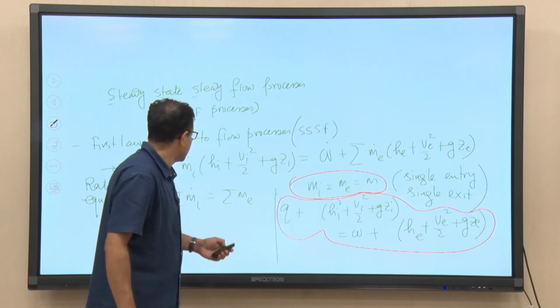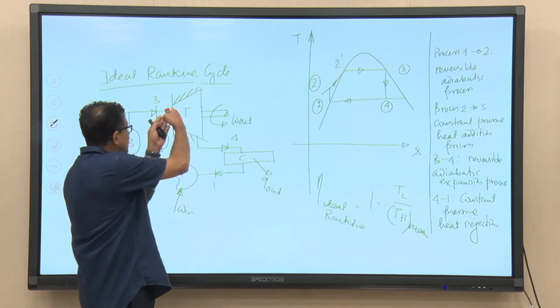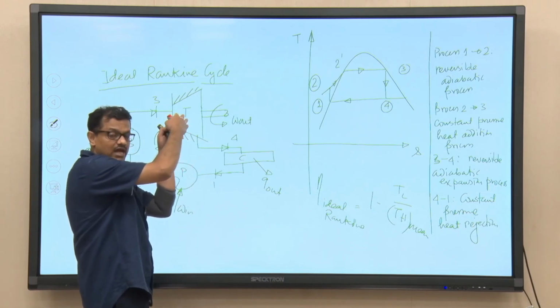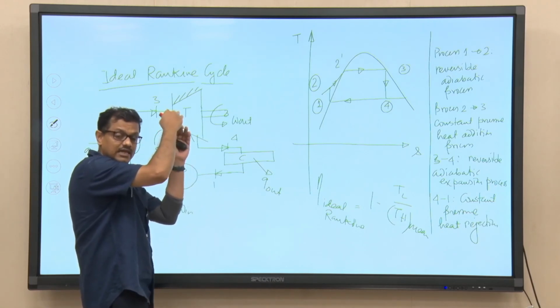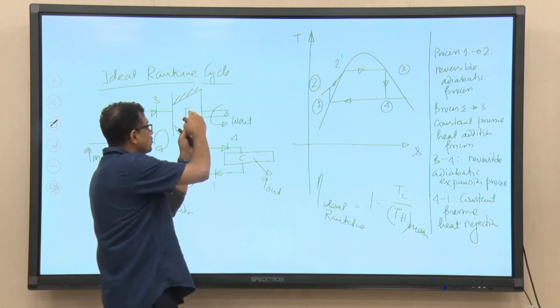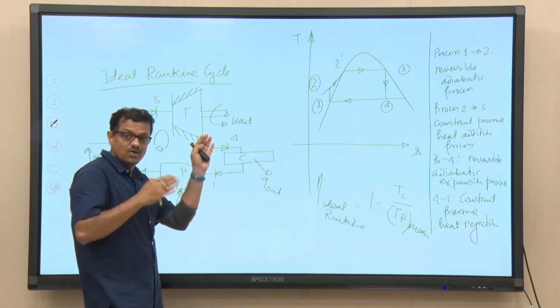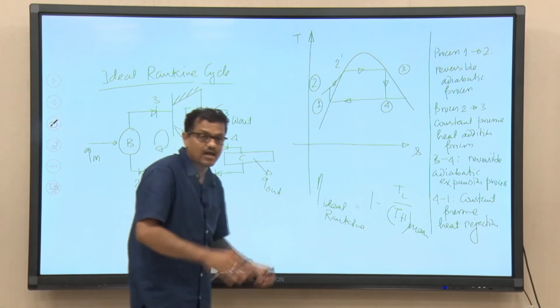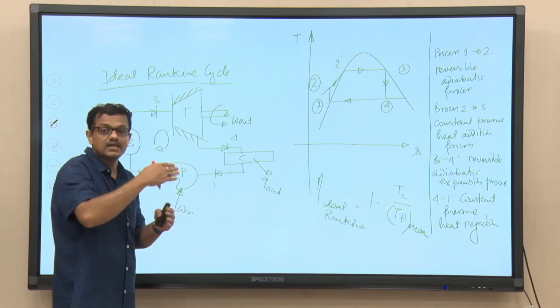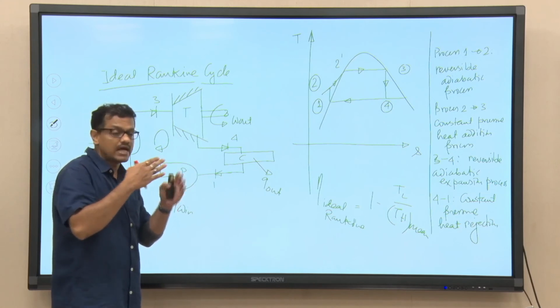So, we are not saying that at the inlet of the turbine we do not have velocity or kinetic energy of the steam entering the turbine. We are also considering kinetic energy of the steam leaving the turbine, but we are ignoring the changes in kinetic energy of the steam across the turbine.